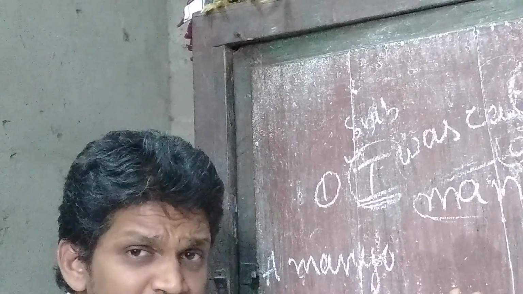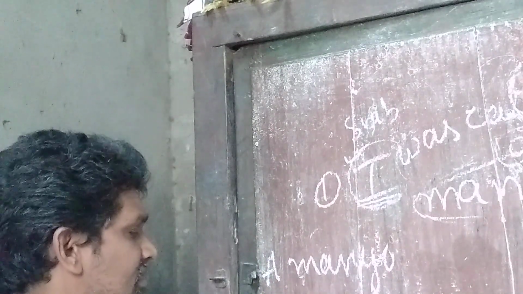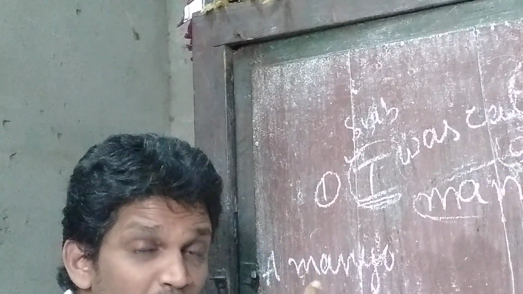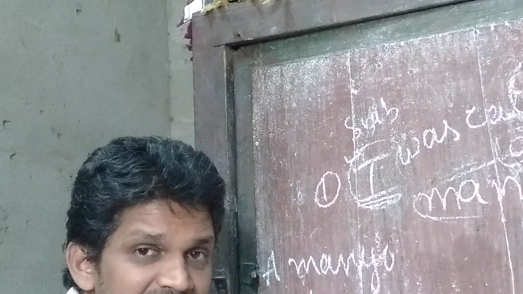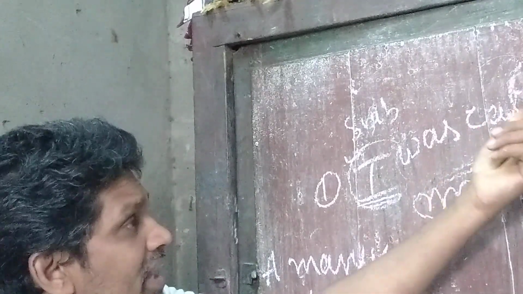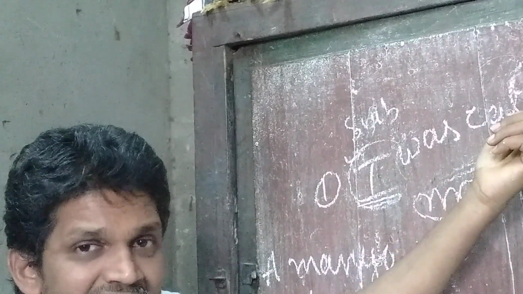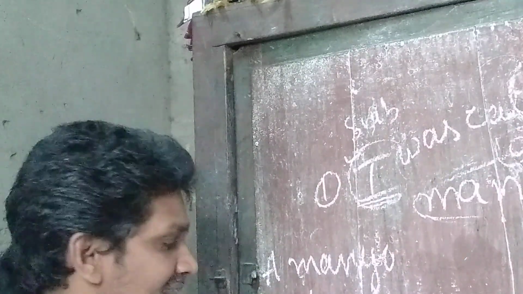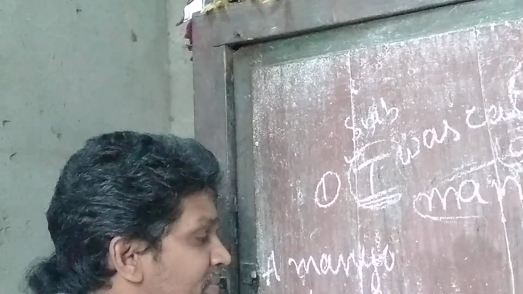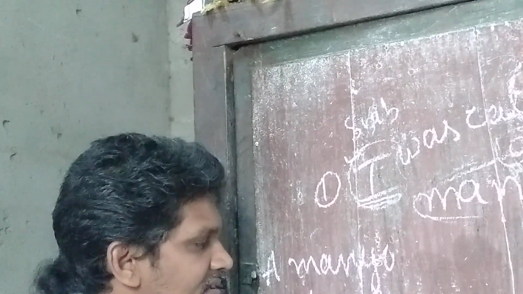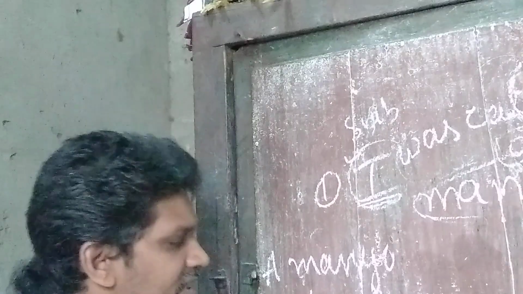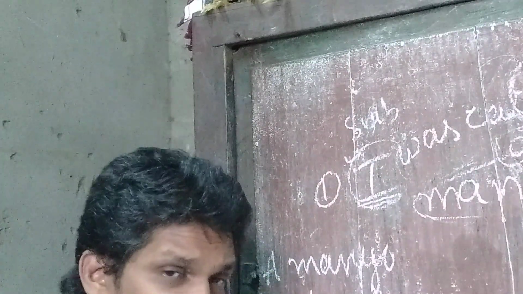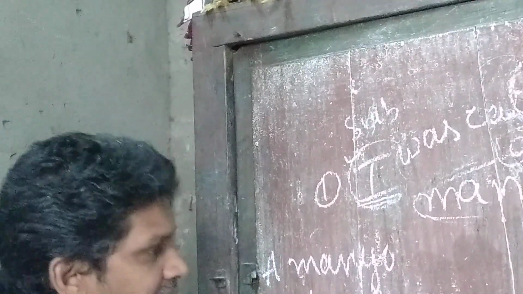And what is the formula for past continuous tense? Was or were plus being plus V3. While explaining the present sentences, I told that when the active voice is in continuous form, when you find the ing form, here also we should add the ing form. What is the ing form? Being. Was or were plus being plus the V3 form of the verb.